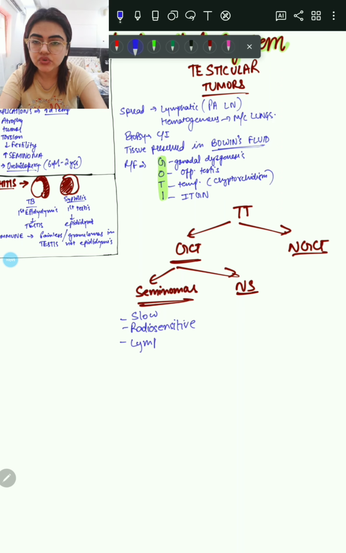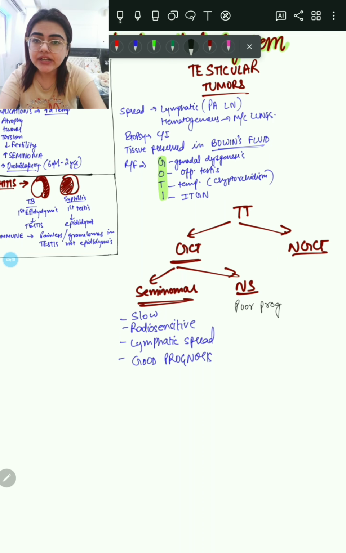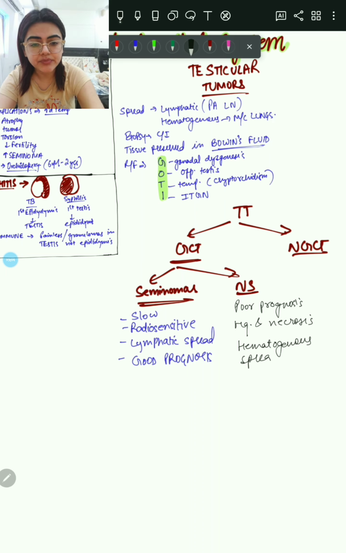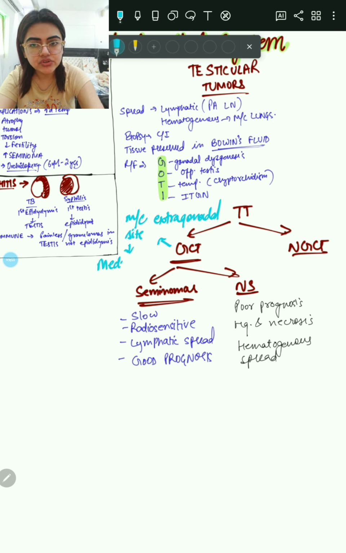Seminomas are usually slow, radiosensitive, show lymphatic spread, and they have a very good prognosis. Non seminomatous tumors have a poor prognosis, show hemorrhage and necrosis, and show hematogenous spread as compared to seminomas. Now in germ cell tumors, the most common extragonadal germ cell tumor occurs in the mediastinum. That is an important point.